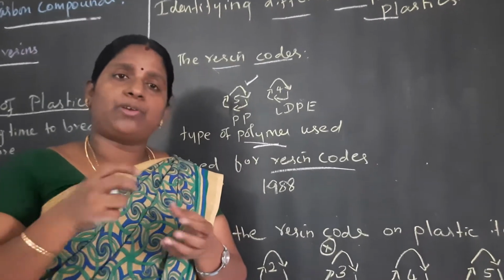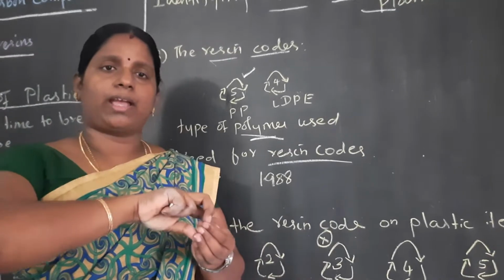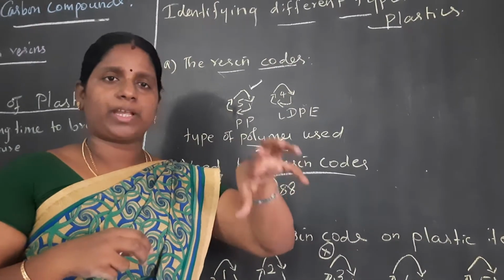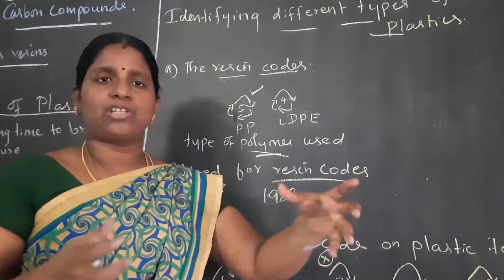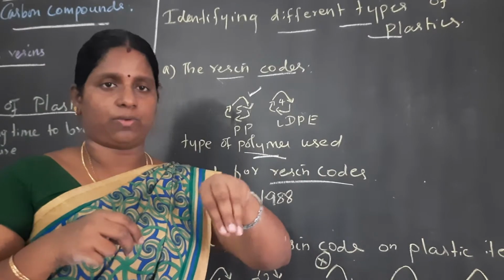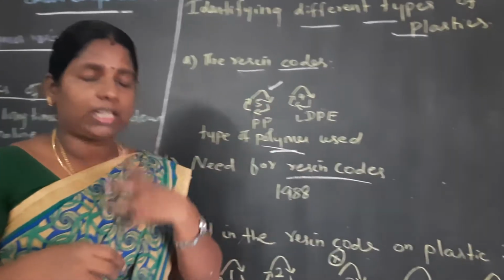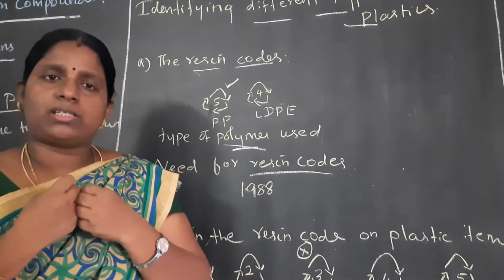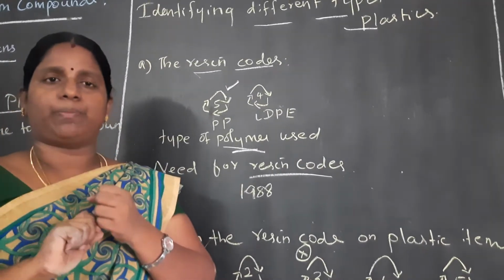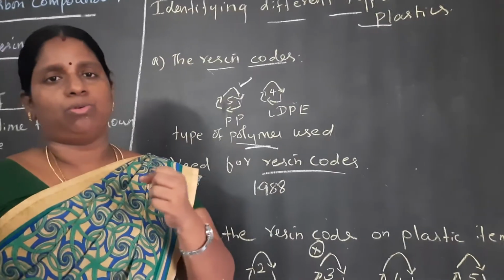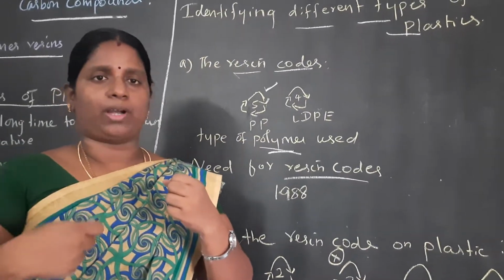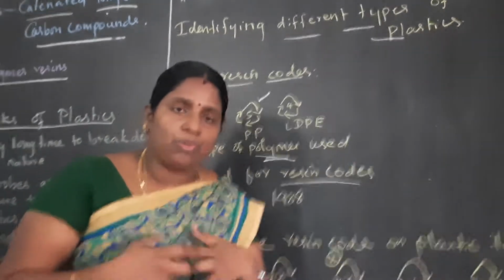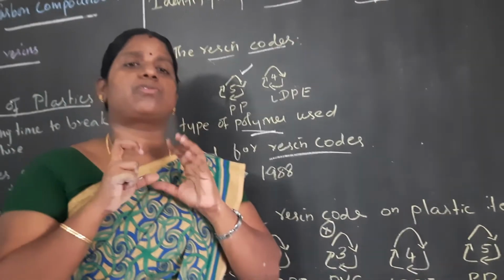Some people store hot items in plastic items also. What happens? That heat combines with the chemicals present in the plastic, and it gets combined into the food content. What we eat, the food content, also has the plastic chemicals added. So if we eat that food, the chemicals go into our body and react with our human body, and it will cause us some diseases. So we have to know which plastics should be used.